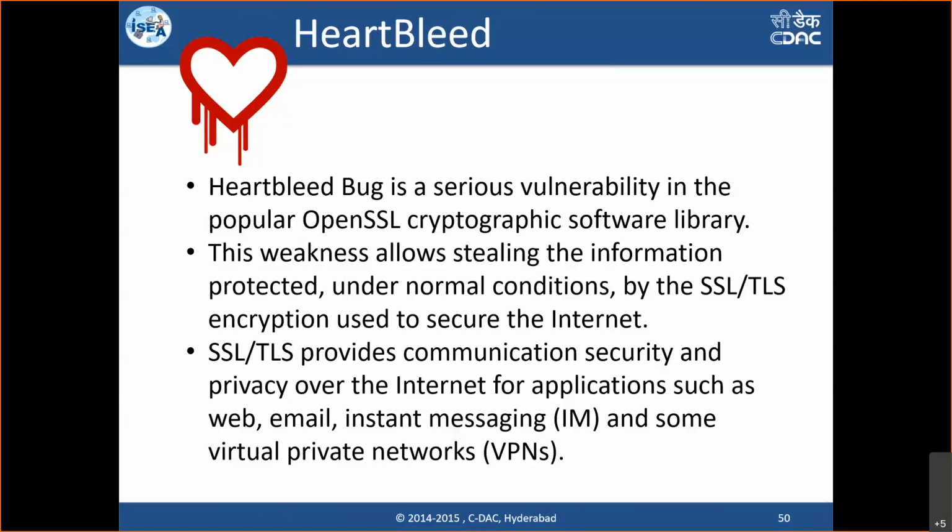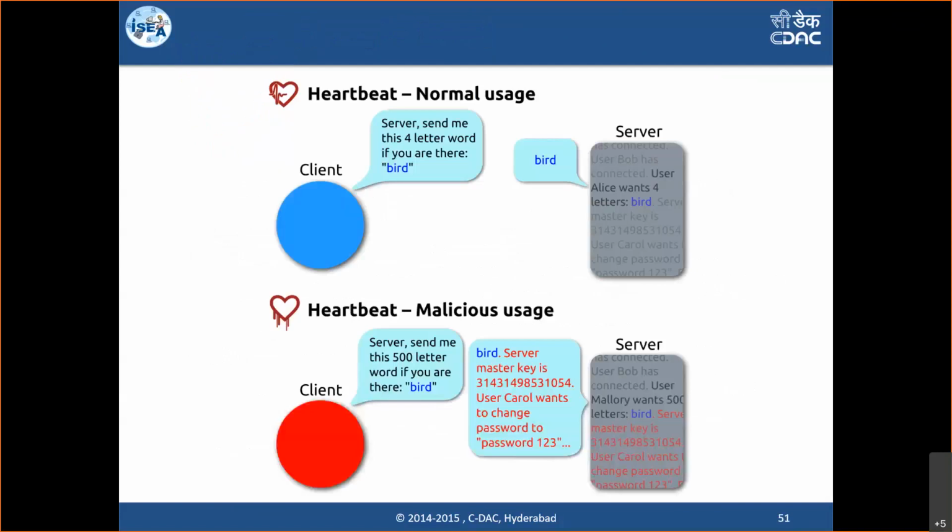It was a serious vulnerability, due to a loophole in the OpenSSL software, which is the most popular software used to implement SSL and TLS on web servers. If you understand the attack, you will feel, how could OpenSSL miss such a simple flaw? But that's how things happen. Vulnerabilities happen like that only.